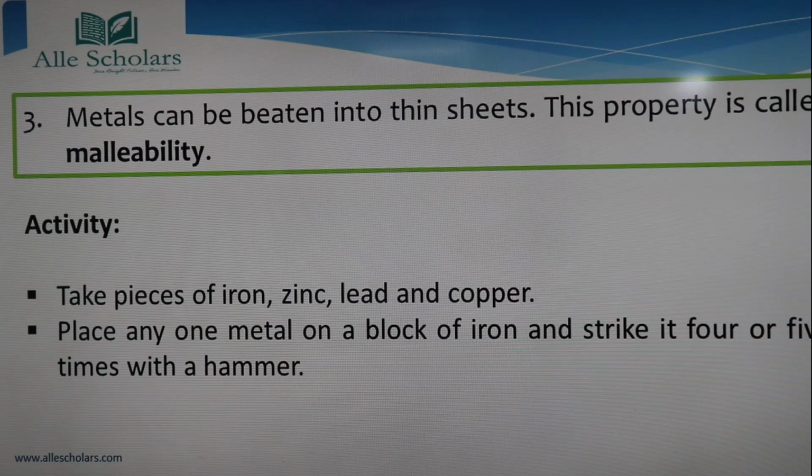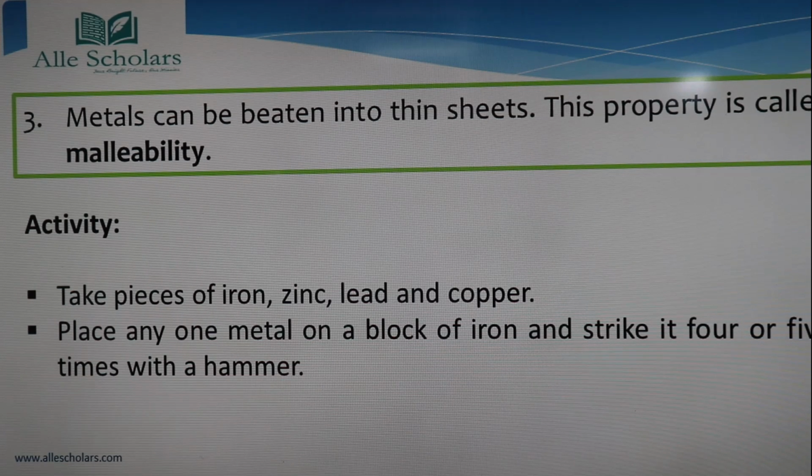Okay, for this we will again perform an activity. We will take pieces of iron, zinc, lead and copper. Now we will place any one metal on a block of iron and strike it 4 or 5 times with a hammer. We will take each of the metals one by one, keep it on a block of iron, and hammer it 4 or 5 times. We will be using any one metal, either zinc, lead, copper or iron, or you can do this experiment on all of them.